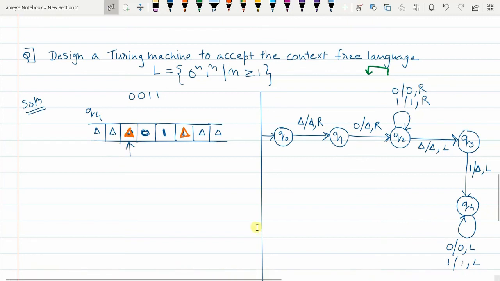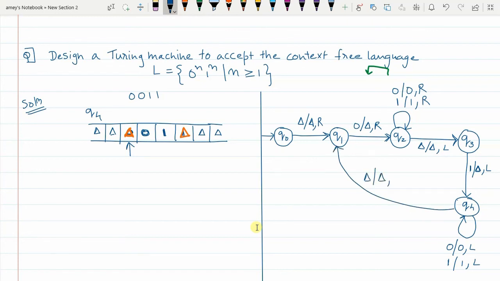So when I am in Q4 and delta is encountered, I will replace delta with itself, and till now your pointer was moving to the left. Now the pointer will move to the right and I go to Q1 state. So it simply means in Q4 state, when delta is encountered, delta will be replaced with itself, the pointer will move one place to the right, and from Q4 state I will come to Q1 state.